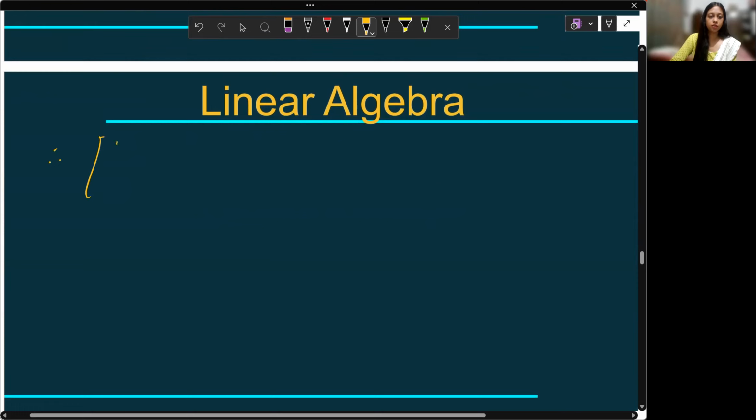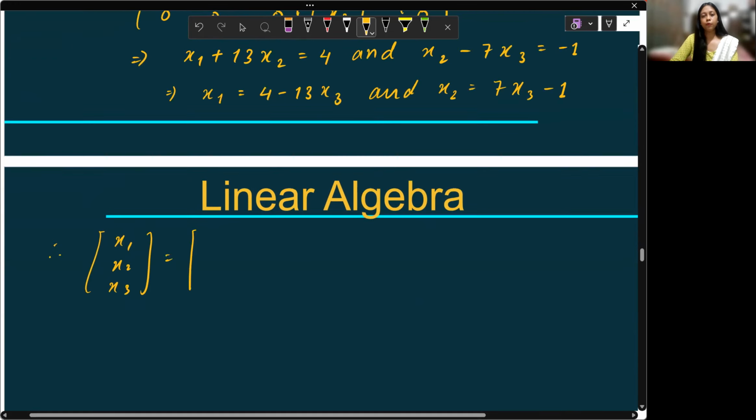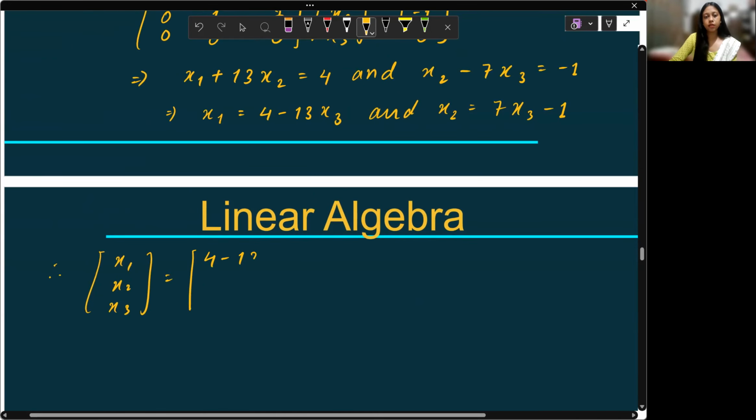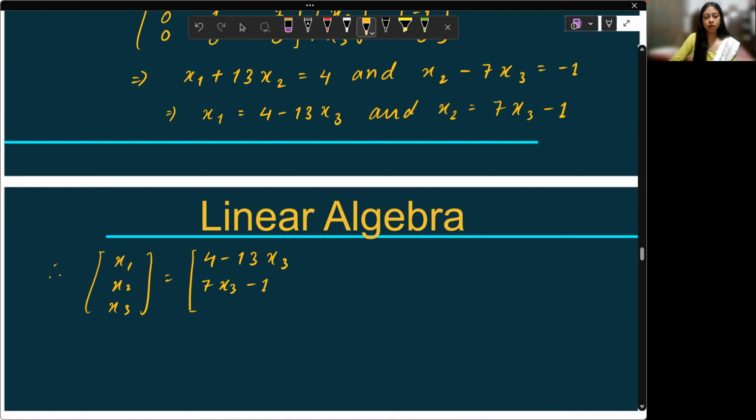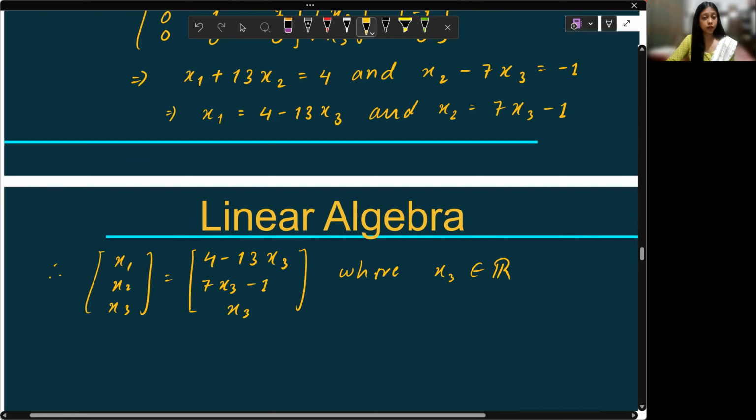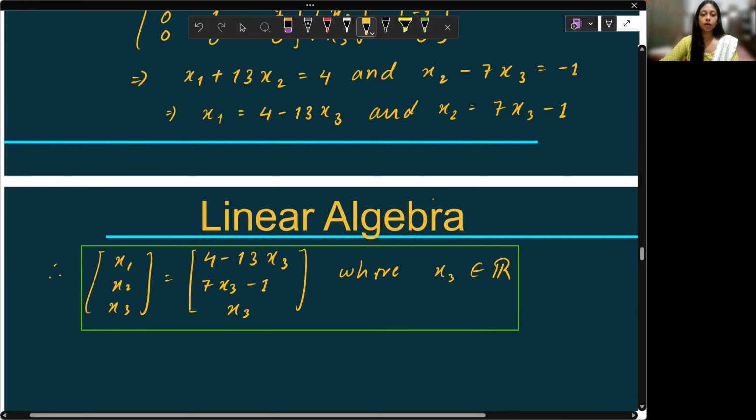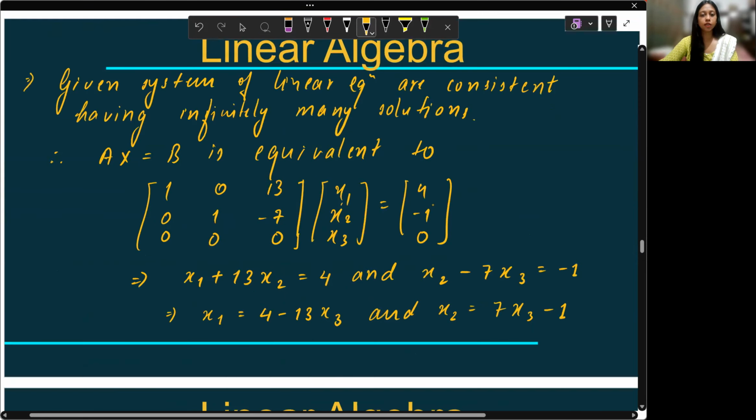Therefore, what is the answer? The answer is (x1, x2, x3) equals (4 minus 13x3, 7x3 minus 1, x3), where x3 belongs to the reals. So these are your values of x1, x2, x3, and hence solved. We have solved this by reducing to the row reduced echelon form. This was for your 15 marks.